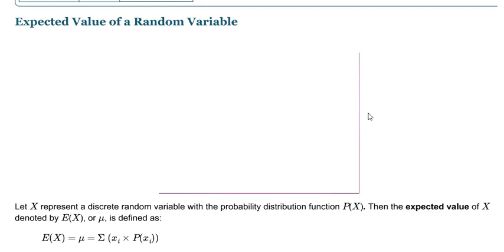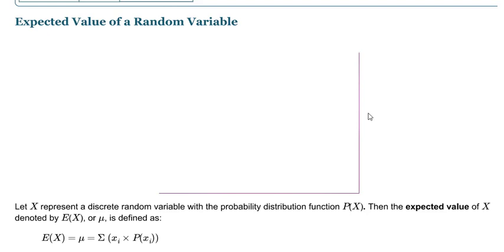Continuous means we cannot count the random variable, it's infinite. Let's say the height of students in a given classroom of 60 or 70 students. Height varies from person to person, so the random variable is uncountable. So it's called a continuous random variable.